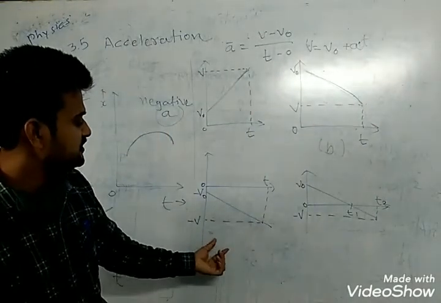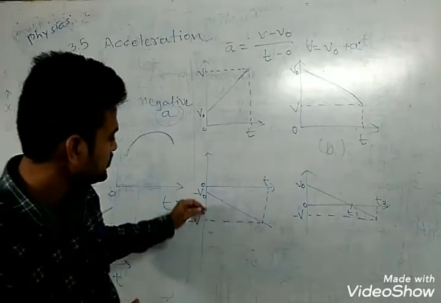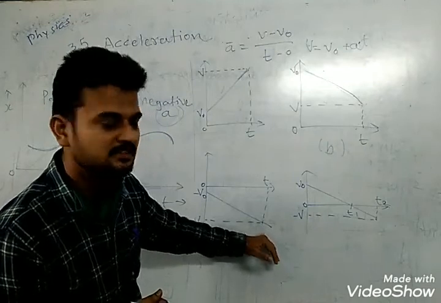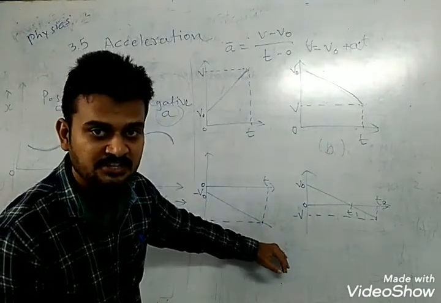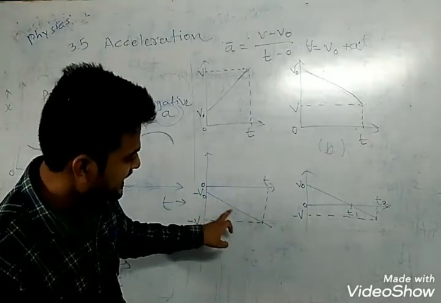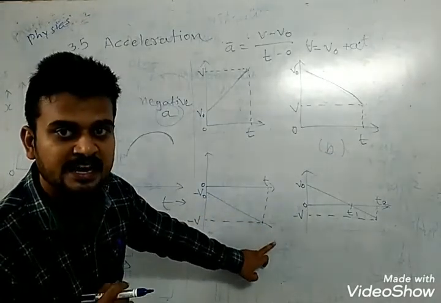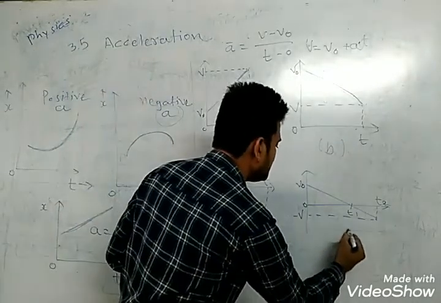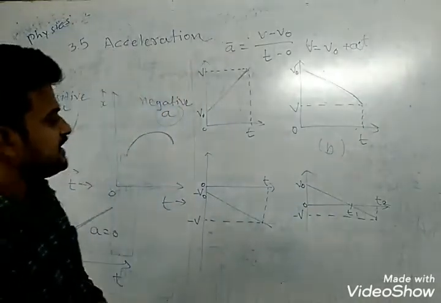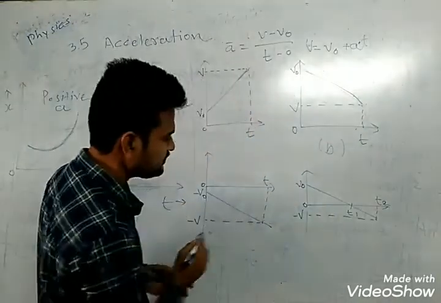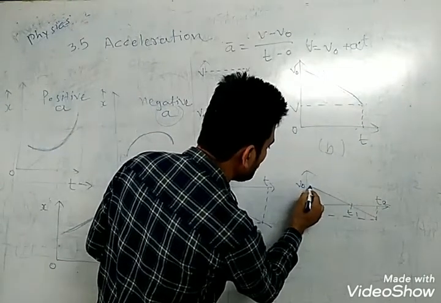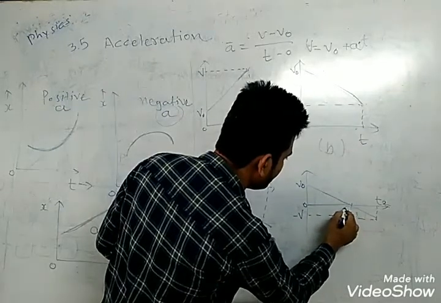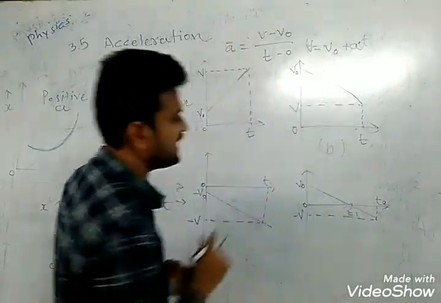Next, in figure C, the object is moving in the negative direction with a negative acceleration. Last one, figure D. In this case, we see that the object is moving in the positive direction at time t1.